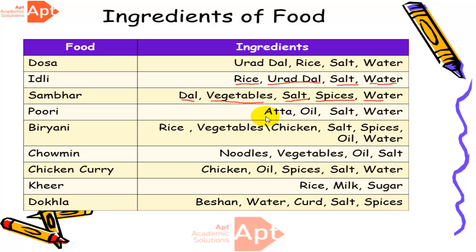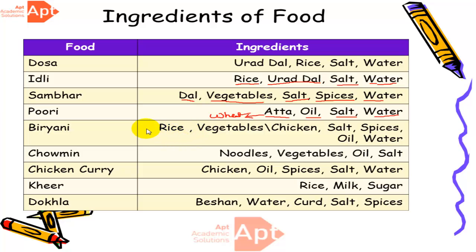Now the ingredients of puri are atta, which comes from wheat, oil, which can come from plant or animal sources, and salt and water. These are the 4 ingredients we use to prepare a puri.